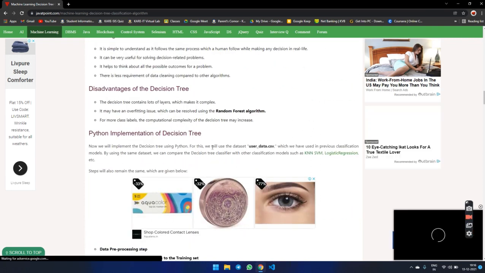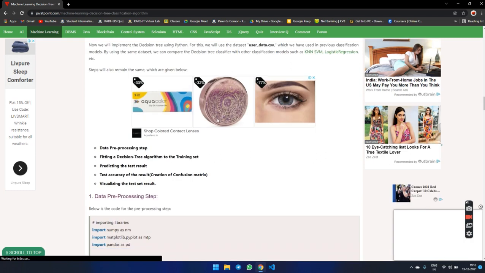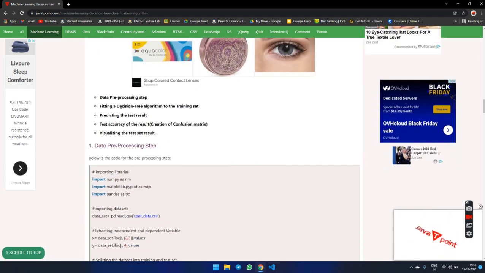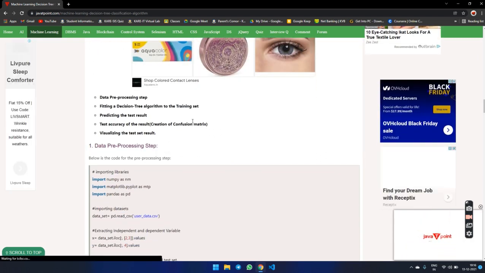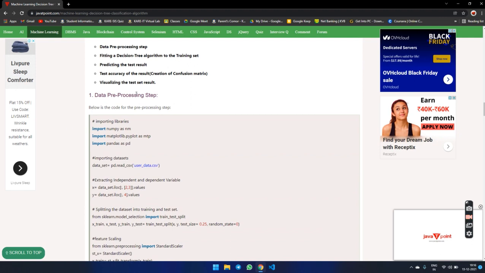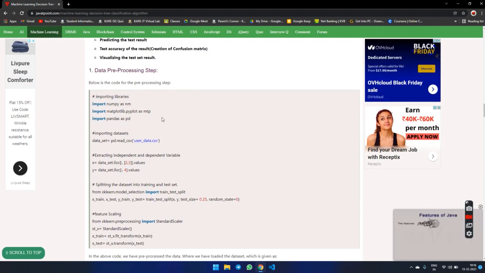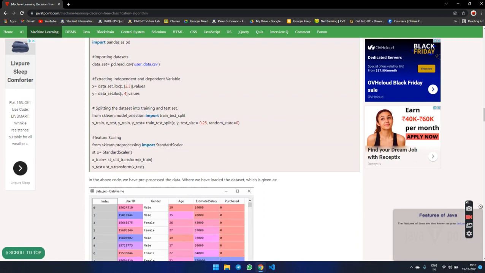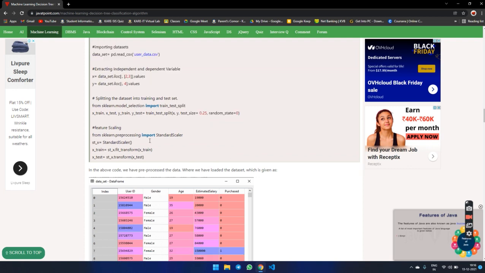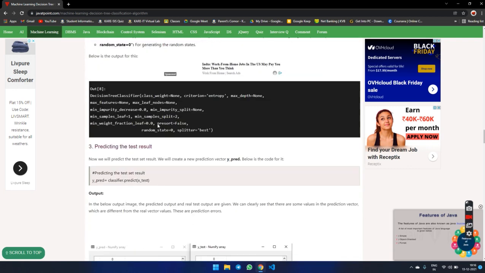Then, implementation of the decision tree using Python. Data pre-processing step, fitting the decision tree to the data set, checking the result, and testing accuracy. What are the pre-processing steps? First, import the libraries, then import the data set and extract the dependent and independent variables. Split the data into training and test sets. Further, feature scaling.